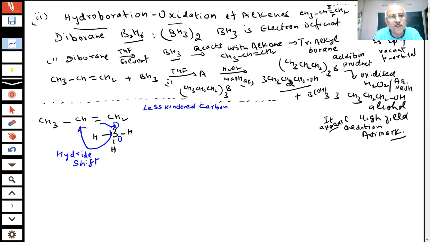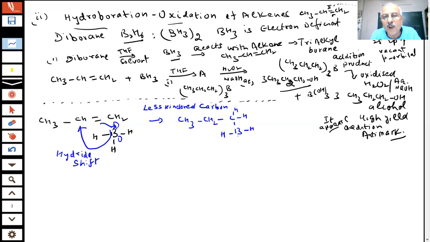H minus leaves. And then what does it look like, student? What happens? You will get CH3, CH2, and this C hydrogen, and what has attached here? BH and BH. Okay? This is going to be formed. This H goes to this carbon and boron is attached to this.